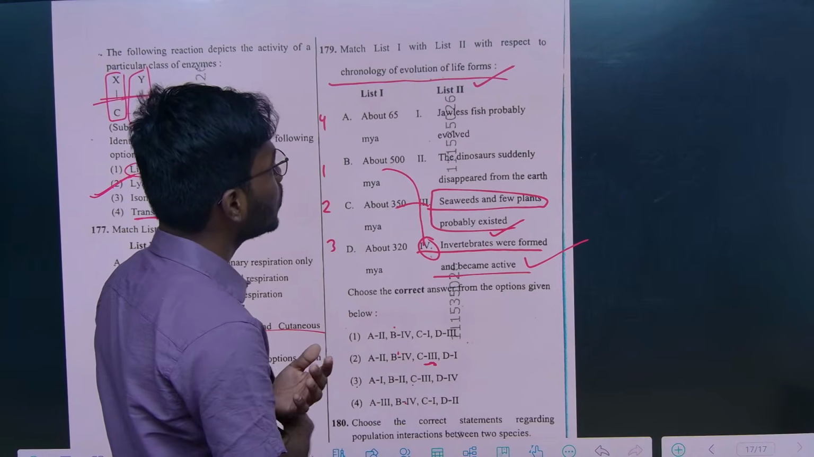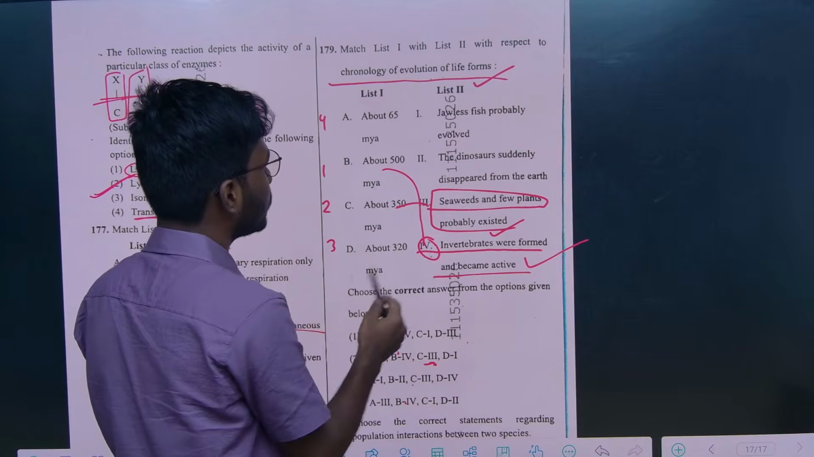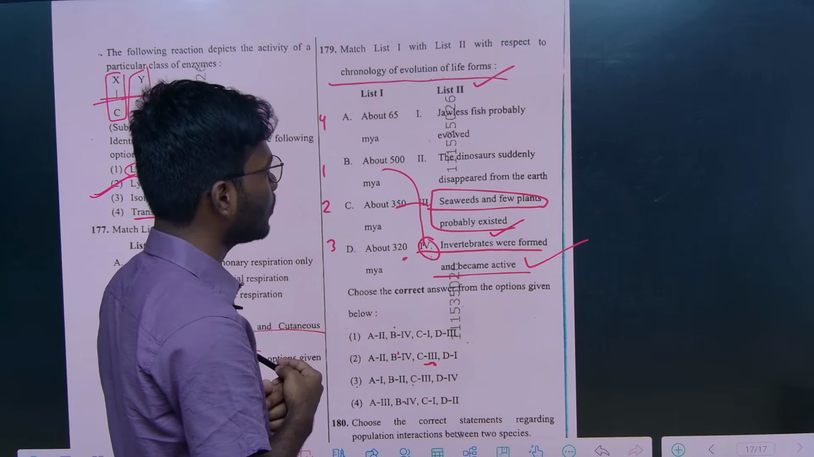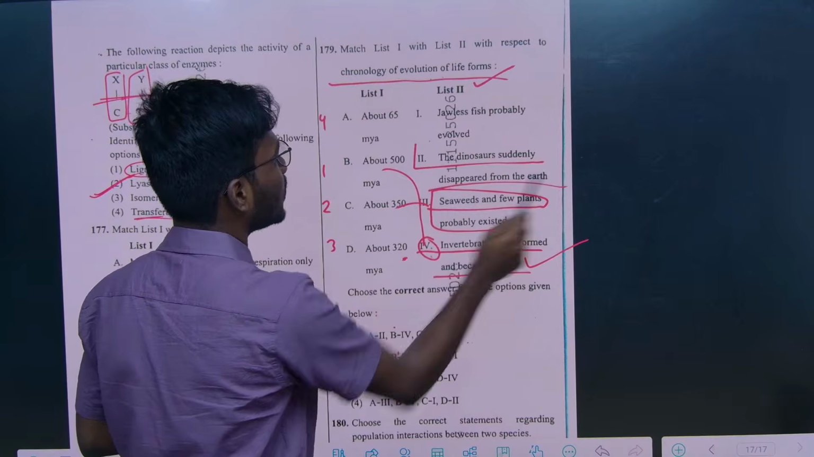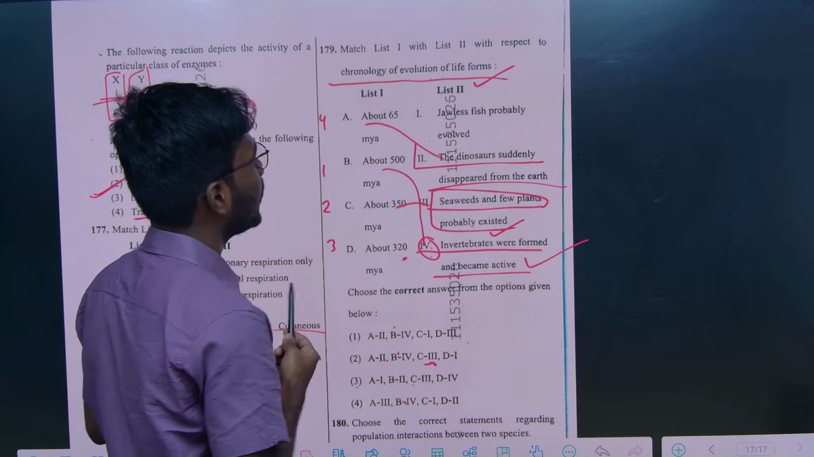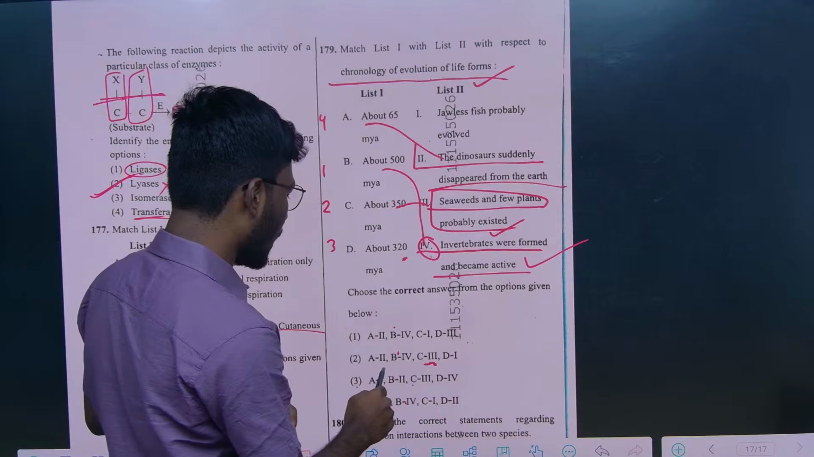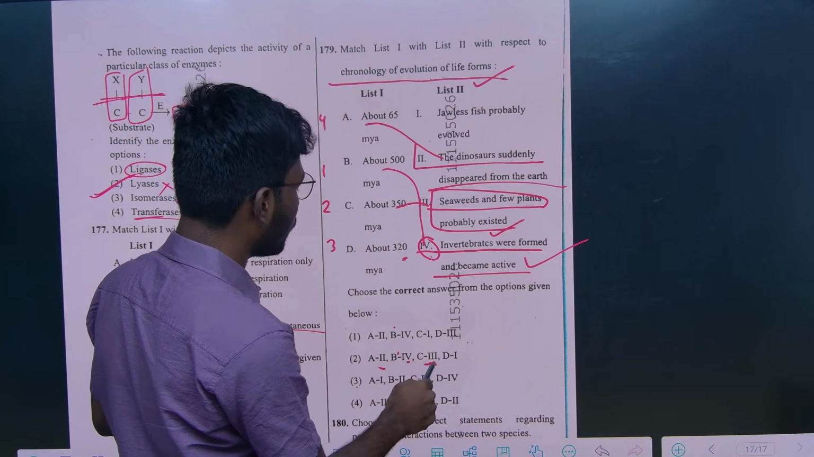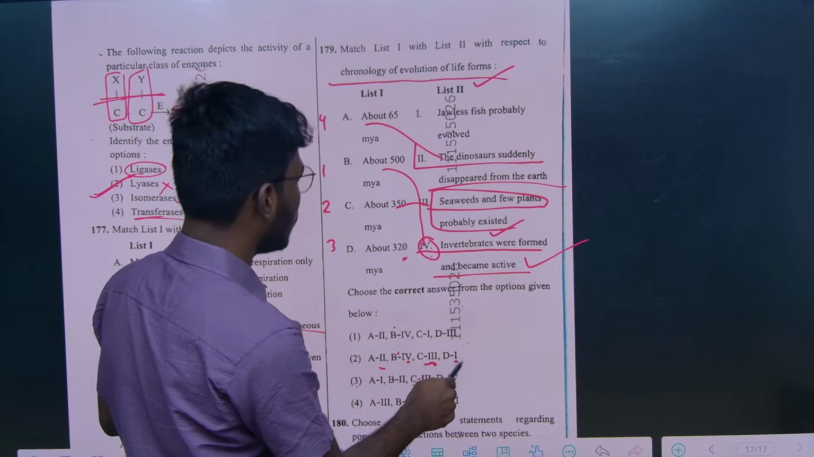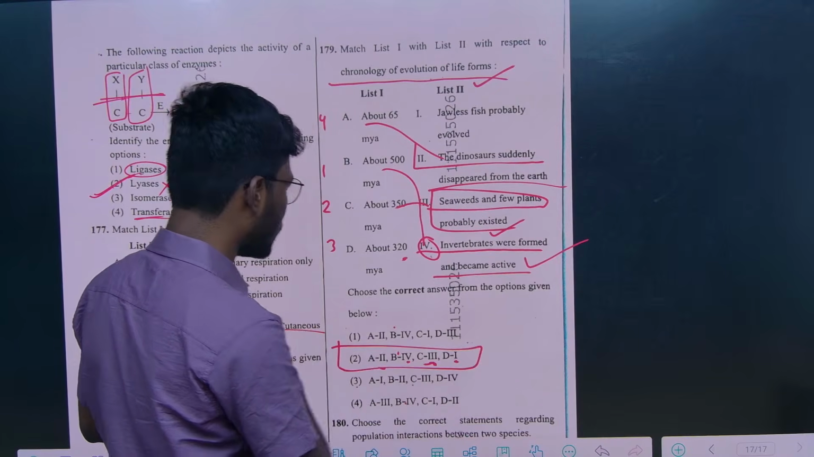And after that jawless fish probably evolved. So that is about 320 million years ago. And the final, the dinosaurs suddenly disappeared from Earth, that is about 65 million years ago. So A2, B4, C3, D1. So here the option is option 2.